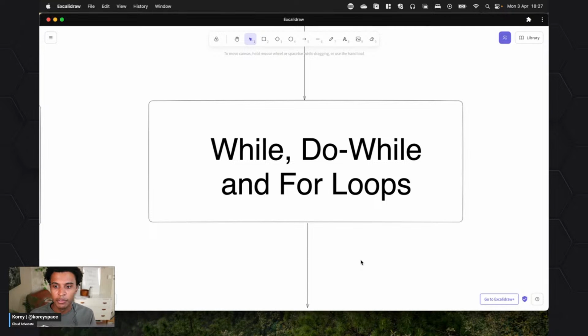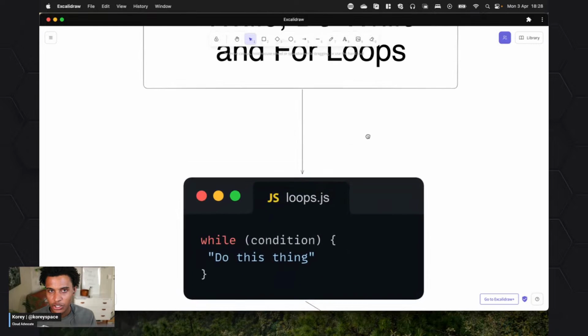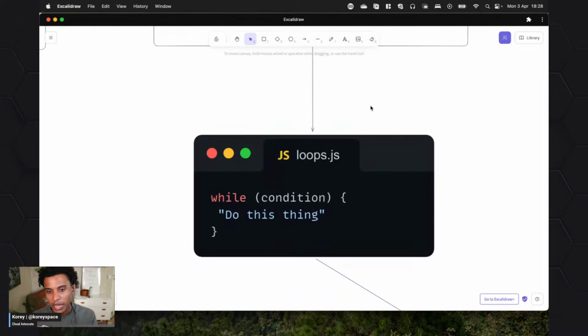We use them quite often in web development, especially when we want to execute code over something. So if we tie back to arrays and objects and how we're connecting all of this, that's the theme today, and loops are going to be super important. We have three styles of loops that we're going to talk about today: while, do while, and for loops. I'm sure there are probably a few other niche loops. I don't know. So we have while loop first.